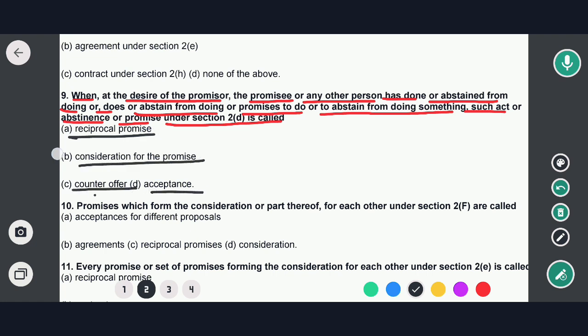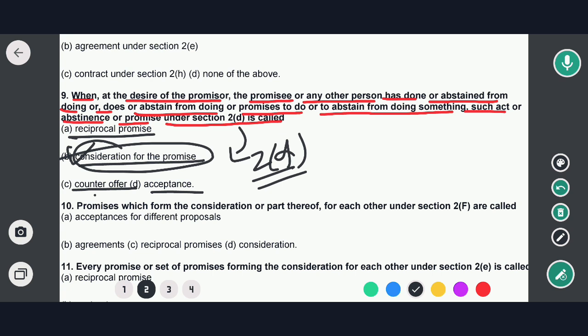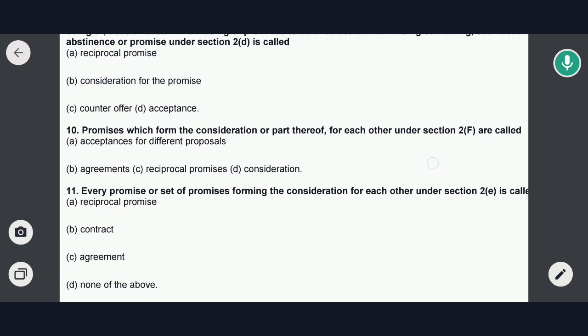So in this case, option B would be the correct answer, that means consideration for the promise. As per the provision of Section 2 clause D of the Indian Contract Act, when at the desire of the promisor or any other person has done or abstained from doing, or promises to do or to abstain from doing something, such an act or abstinence or promise under Section 2D is called what? Consideration for promise. Option B would be the correct answer. Now move to the next question.